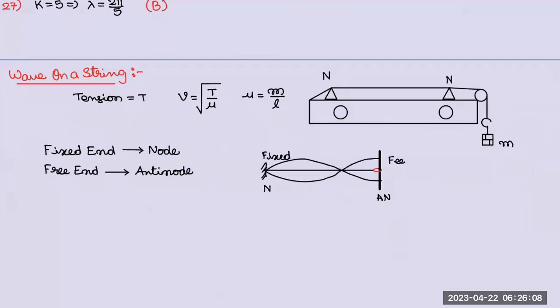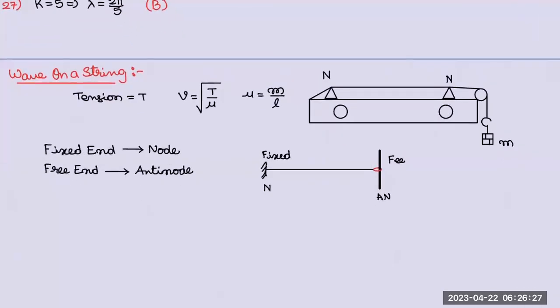It can vibrate like this also. Or you can go for one more also. Like this. Understood? So you need to know this one, and the remaining parts we'll discuss in the next class.